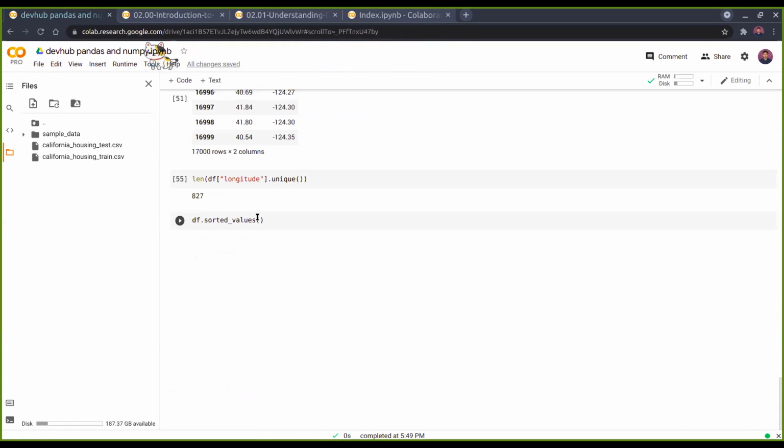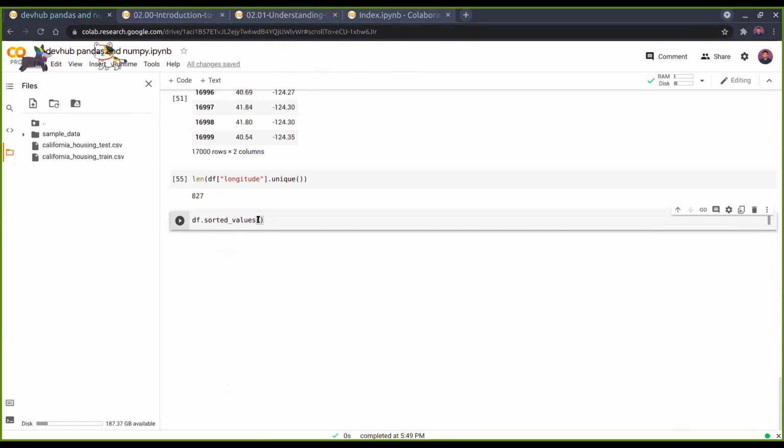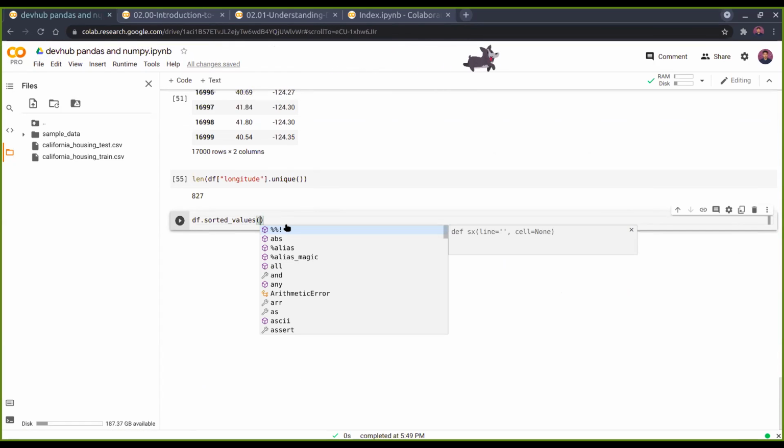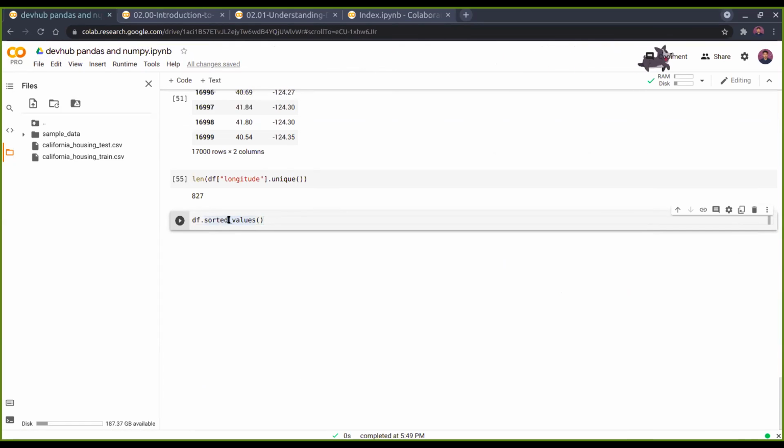We want to sort it by this. As you can see here, there's a parameter, which is by. So we can view that as well.